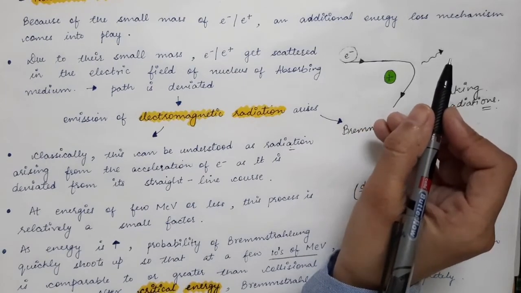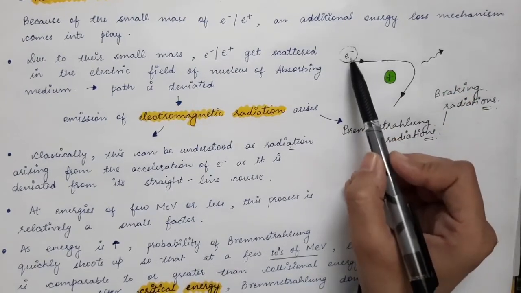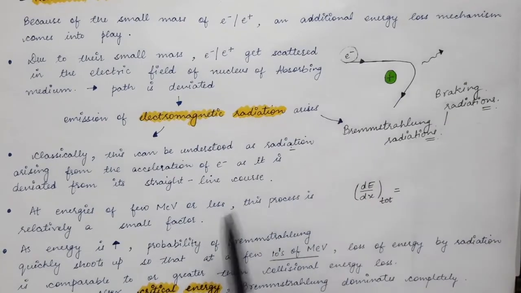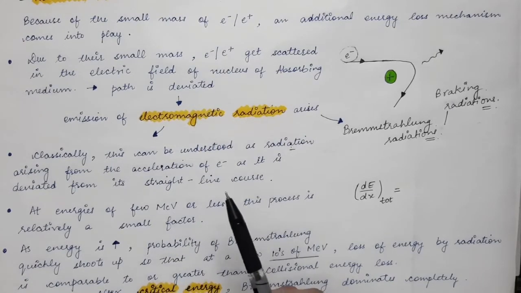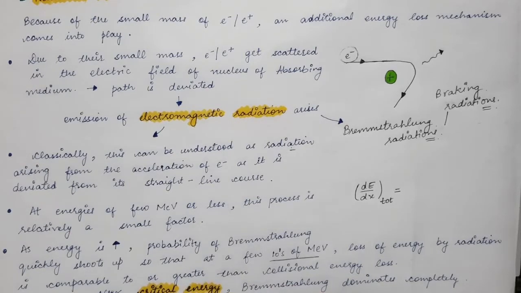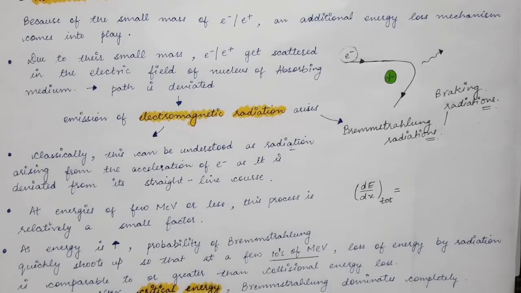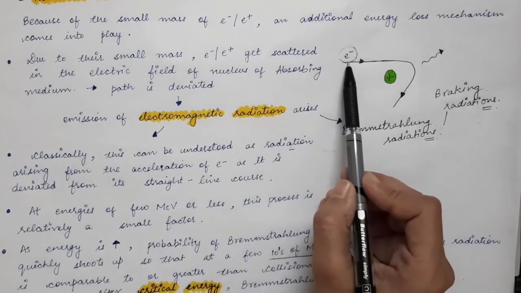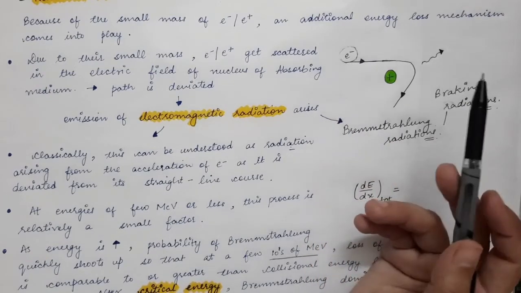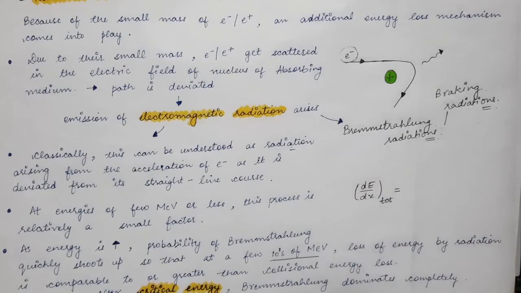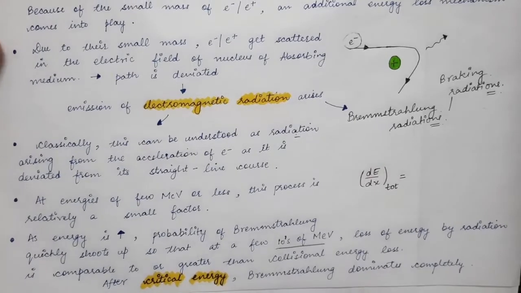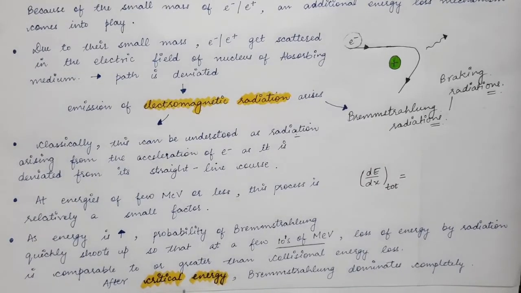for which the radiation loss becomes equal to the collisional loss. So when the energy of the electron is a few mega electron volt or less, collisional energy loss dominates. If you start increasing the energy of the electron, then radiation loss also comes into the picture, and there is one particular energy of the incoming particle when collisional loss becomes equal to the radiation loss. That energy of the incoming particle is termed the critical energy.